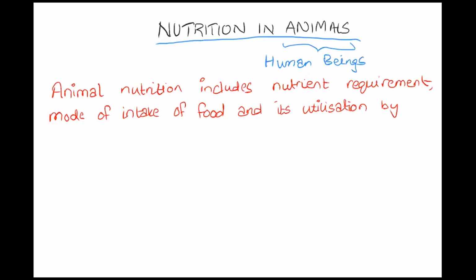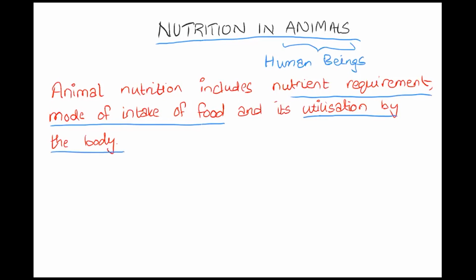So under animal nutrition we'll study the nutrient requirement, which we all know we need for growth, then the mode of intake of food, and then the utilization by the body.